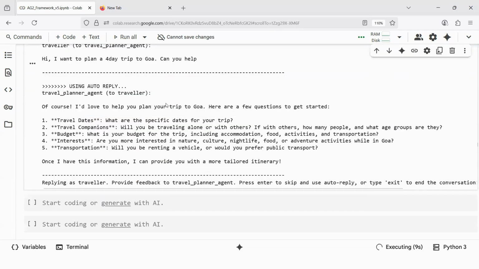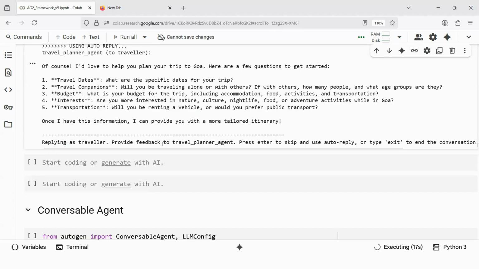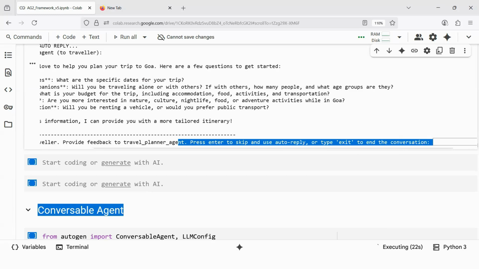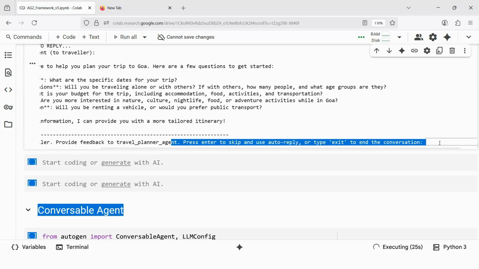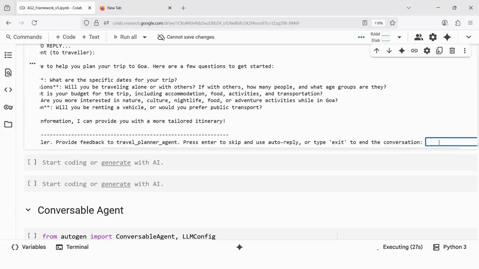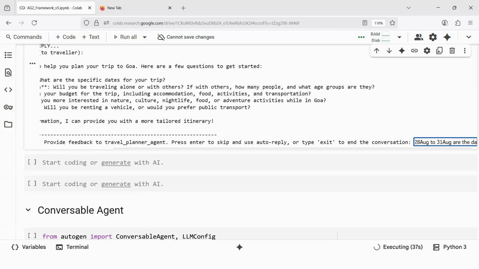Of course, I would like to help you. Travel dates, what are your dates? Travel companions, budget, interest, transportation, etc. Provide the feedback. Once I get the information, then you have the results. Let us say the dates are 28th August to 31st August. And then budget is high budget.